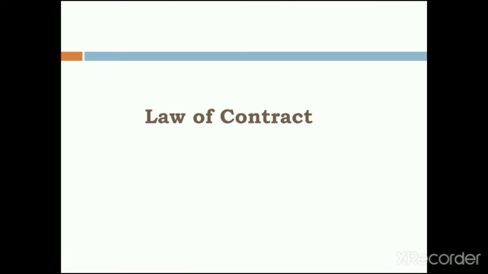To study about law of contract, a separate act has been made, that is the Indian Contract Act of 1872, which came into force on 1st of September 1872 in India. Earlier, it was applied to whole India except the state of Jammu and Kashmir. In Jammu and Kashmir, it was not applicable. But right now, because the government has removed a certain article, it is also applicable for Jammu and Kashmir. So all over India, wherever you are staying, you have to follow the same Indian Contract Act of 1872 if you are making a contract.